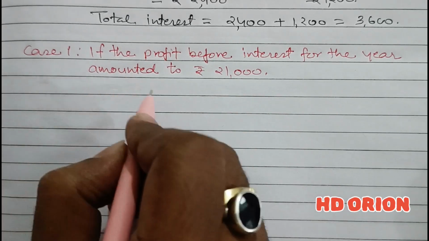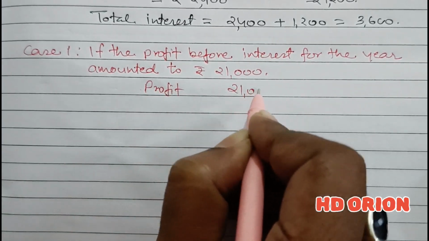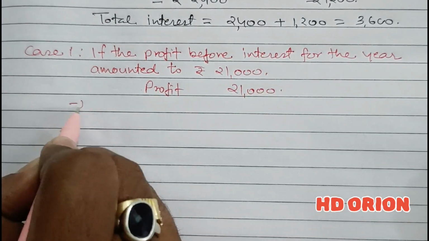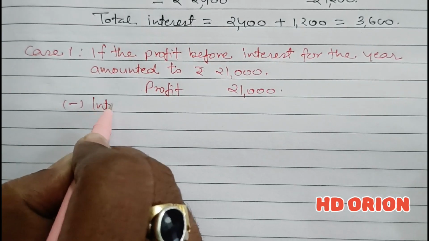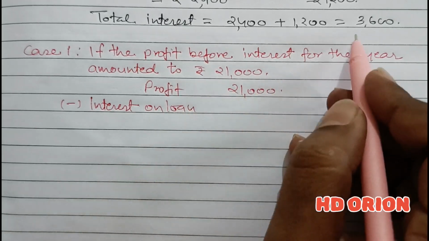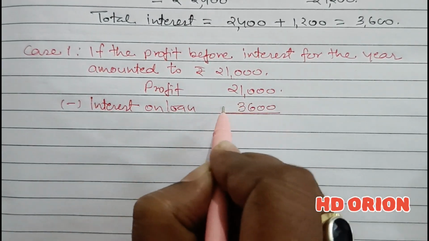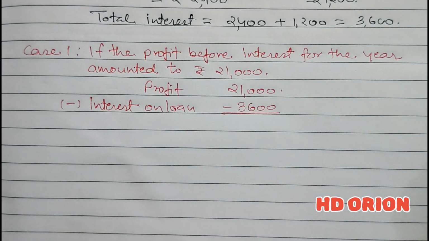So profit is rupees 21,000, and we will subtract interest on loan. Interest on loan is how much? 3,600. So when we deduct it, we get pure profit to be distributed to the partners.